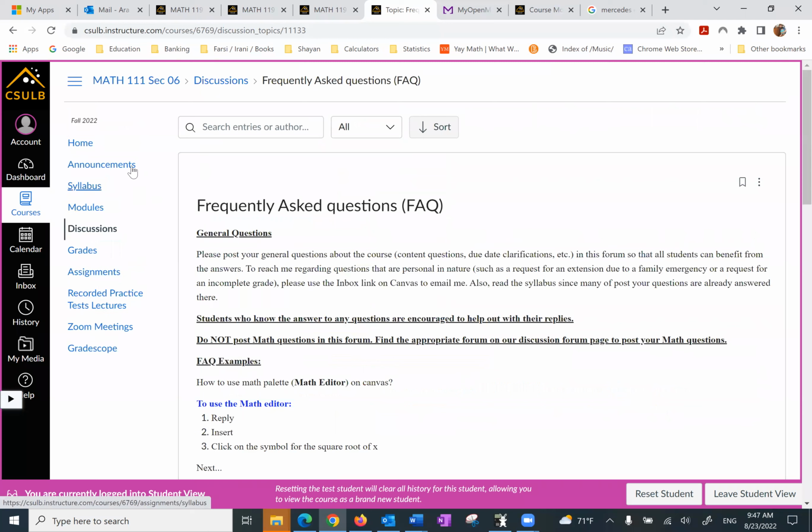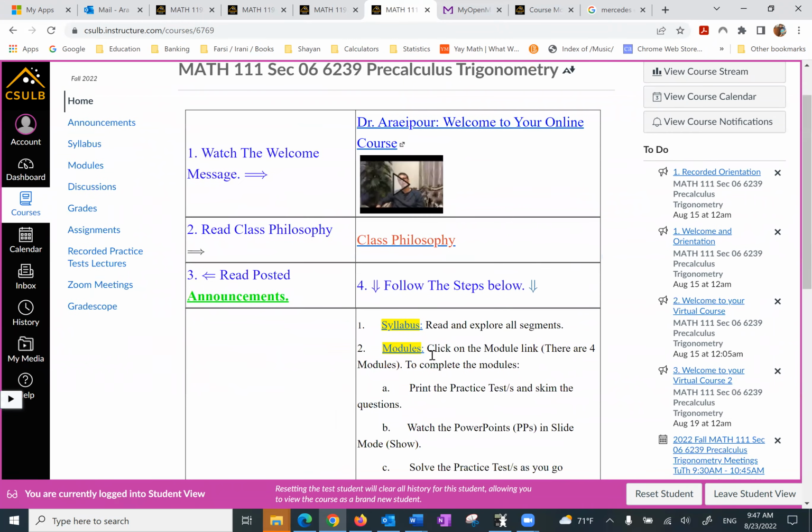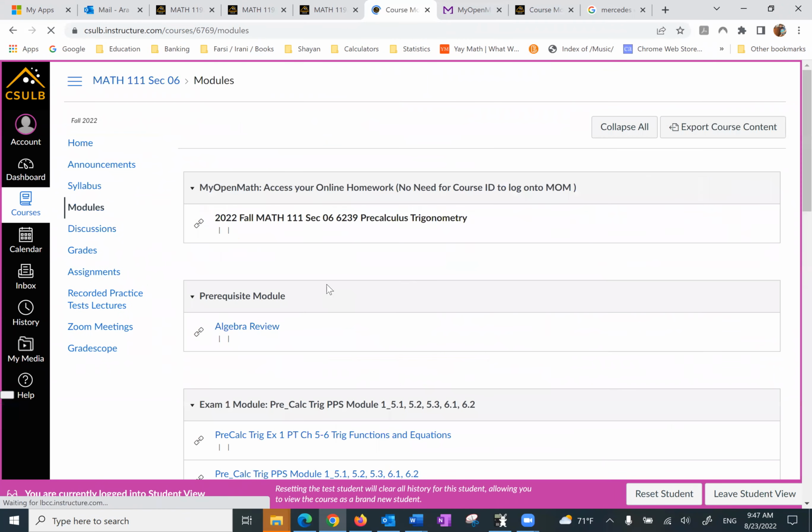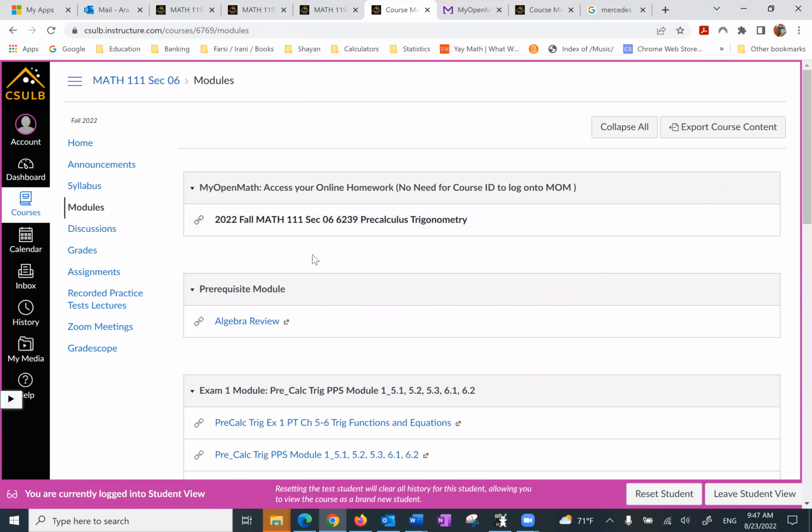With that being the case, let me go back to the home page. The next one that I want to look at is the modules. Now, the module starts with My Open Math. I'm going to come back to this and show you how MOM works, but since we have this in student mode, I want you to see how this works. At the top right here, it reads no need for course ID. I can't emphasize this enough. So how do you register? From here, you click on this.